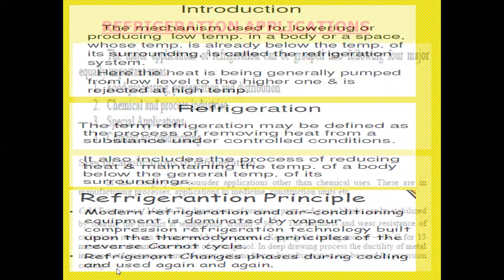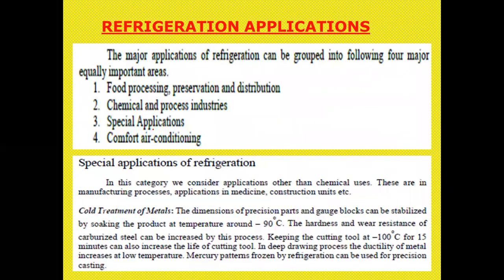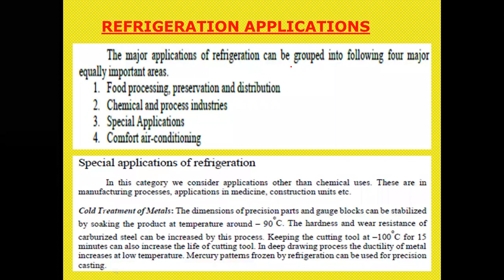Coming to the applications of refrigeration. So that is the definition and concept of refrigeration. Coming to the applications, in the last class also we have discussed in general. Now the applications are divided into 4 major categories. So if you get a question, you have 4 main applications.